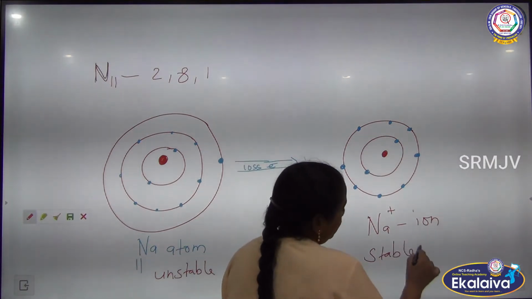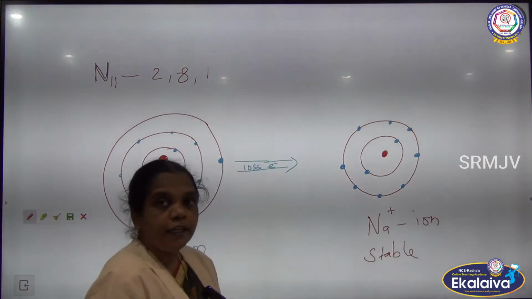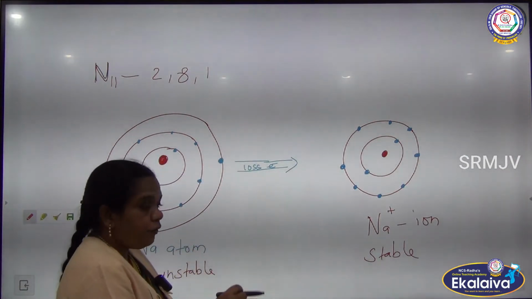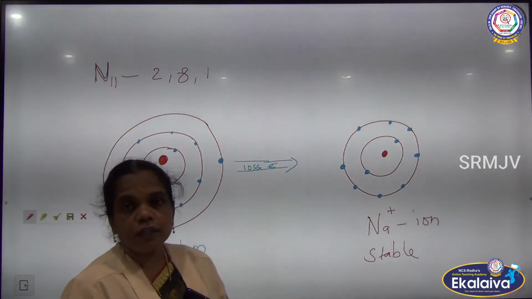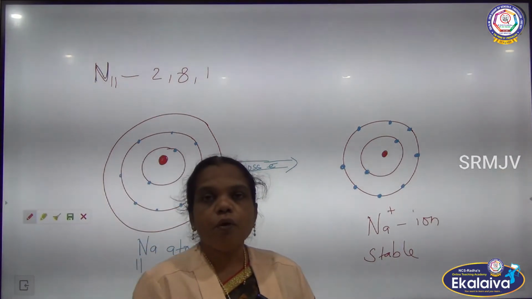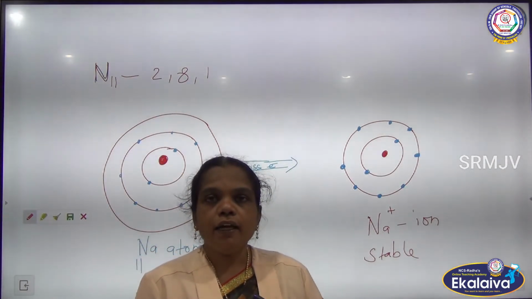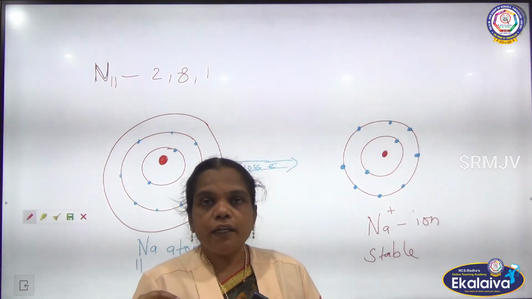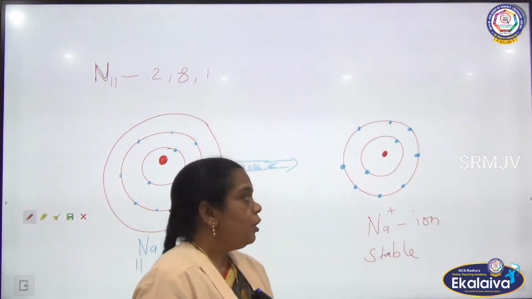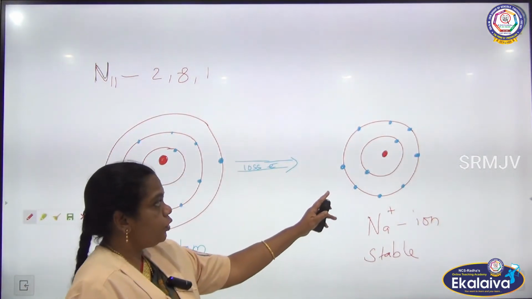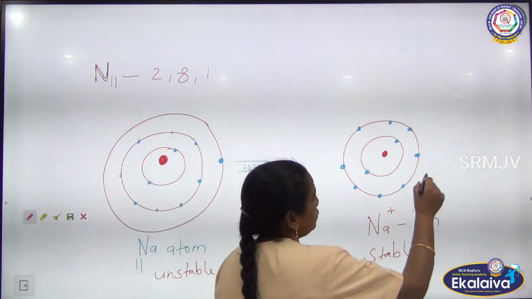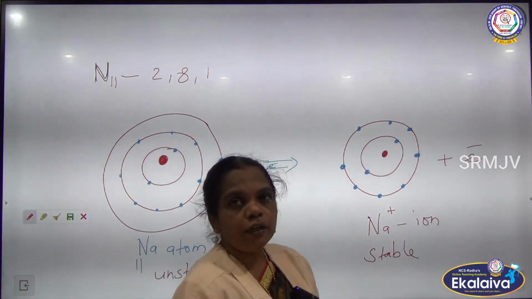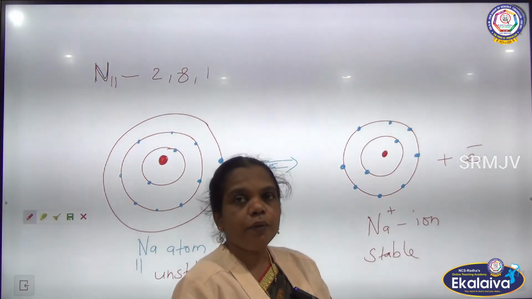Why is it stable? Because of 8 electrons in the outermost shell. So if an atom is involved in bonding, it should attain the octet configuration, or the stable configuration, by transfer of electron. So now this electron is going to be lost. This electron is going to be transferred to another atom to make a bond.